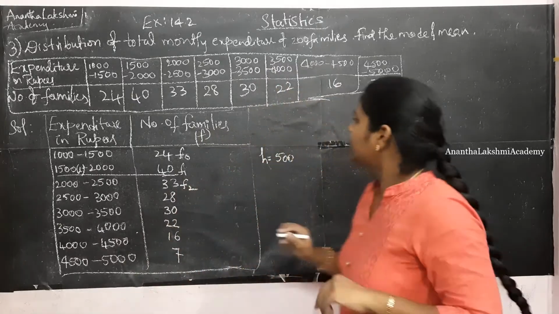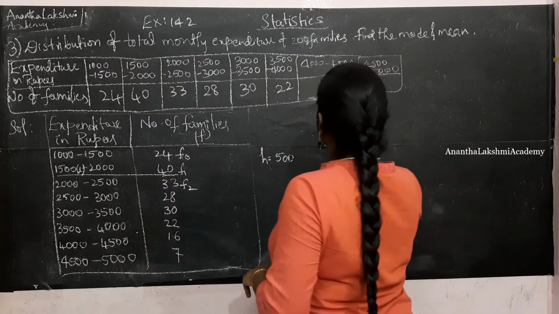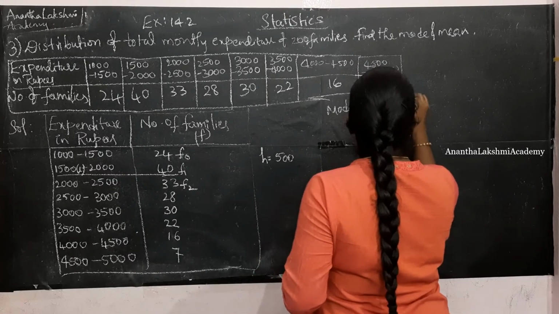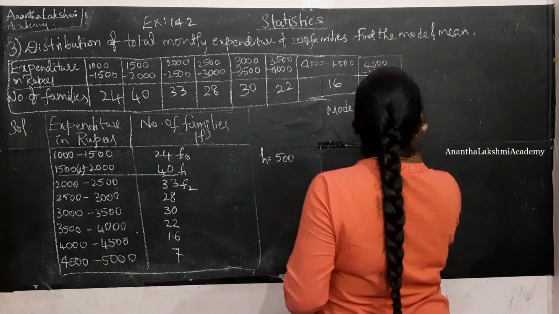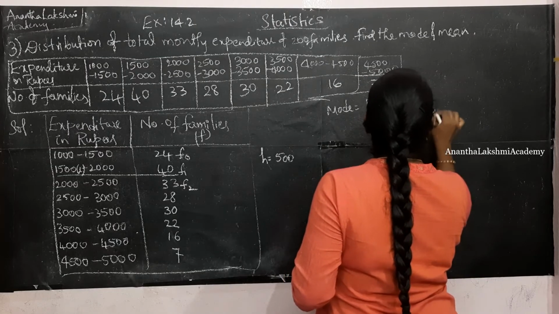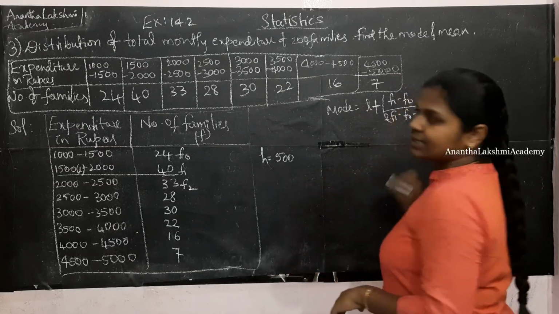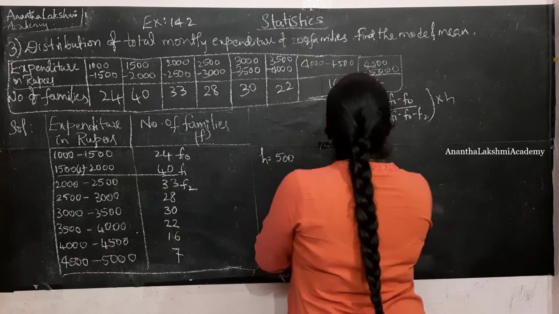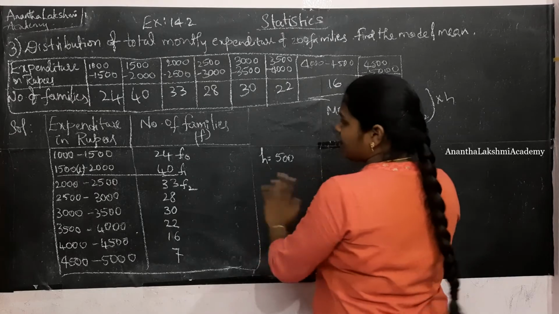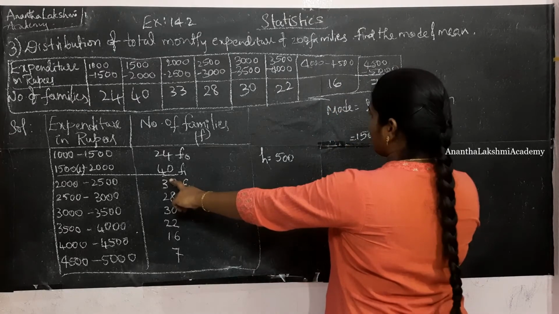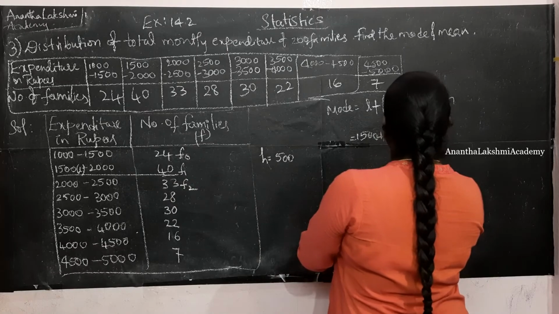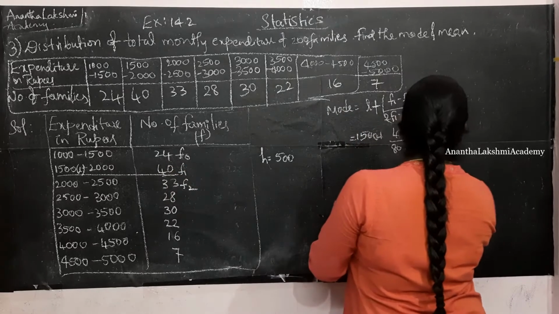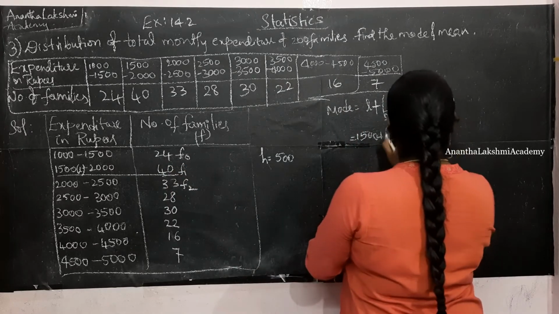Alright. So, mode is calculated as L plus (F1 minus F0) divided by (2F1 minus F0 minus F2) into H. Isn't it? This is the formula we have learnt. We have to remember the formulas. 1500 plus (F1 40 minus F0 24) by (2F1 is 80 minus 24 minus 33) into 500.